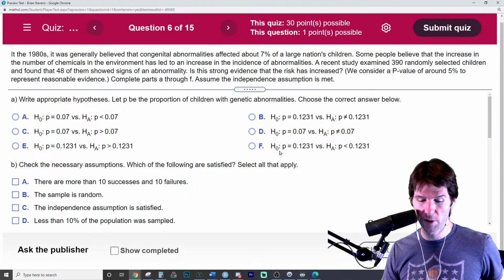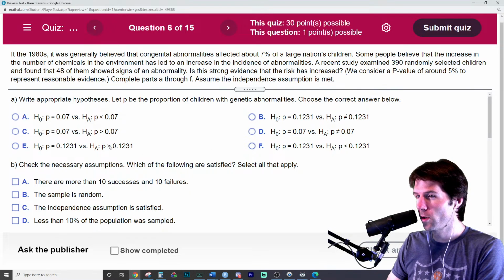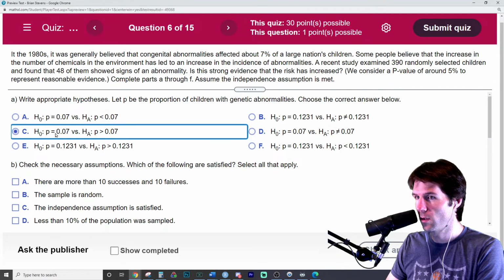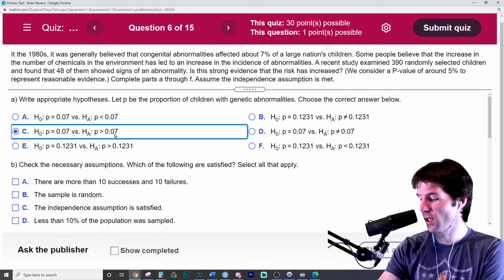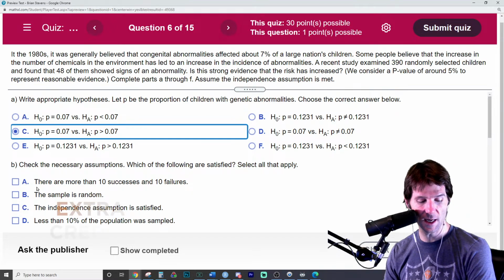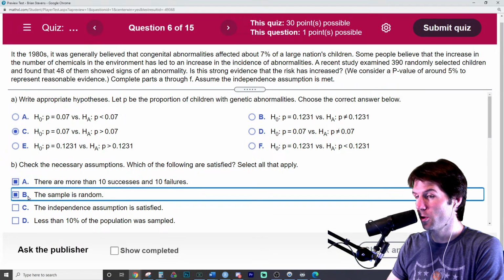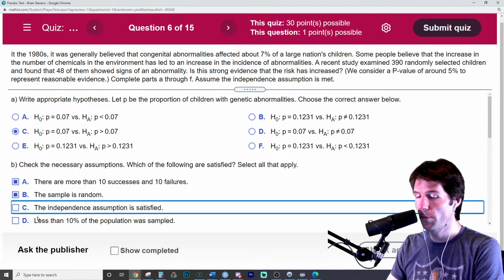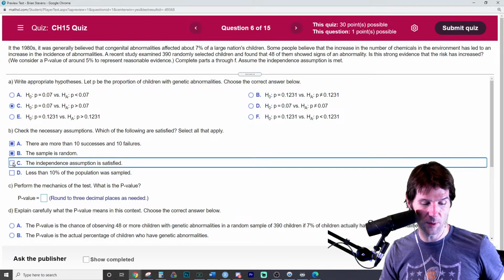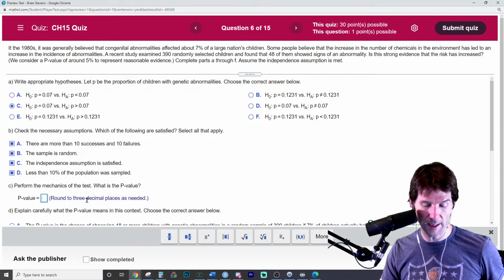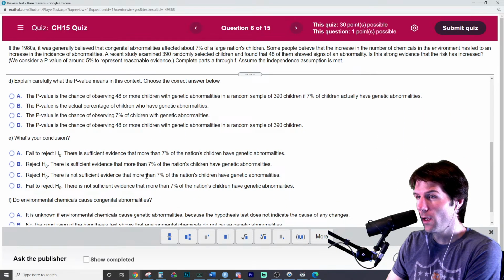And so we wrote out our null and alternative. 0.07 is the hypothesized value. That's P naught, and that goes right here. We were testing to see if it's greater than. So the true proportion is equal to 7%. It's greater than. You're right, Michael. 100 points in the chat. It's going to be very, very small. Exactly. There are more than 10 successes, more than 10 failures. Success-failure condition. It was a random sample. Independence, because it's random. And less than 10% of the population was sampled. Good to go. It jumps right to that p-value. So I think we're good to put in 0. Unless I did something wrong mathematically, I think we're good to put in 0.